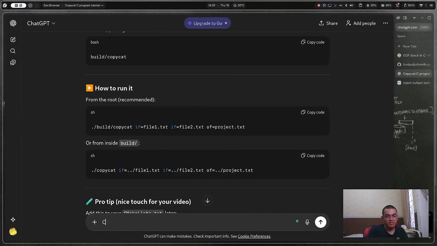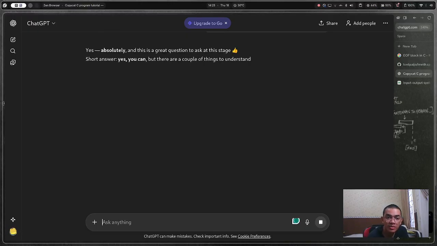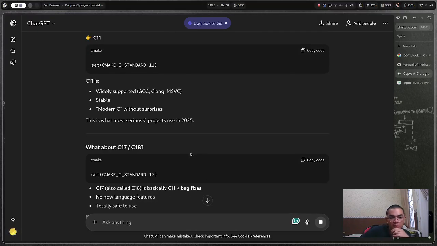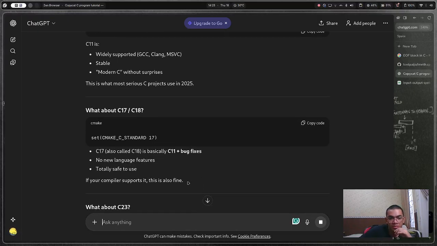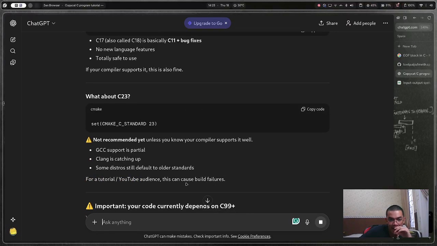Can I change the C standard to a more modern one? This is a great question to ask. CMake C standard 11. Okay, I'm going to use 17.